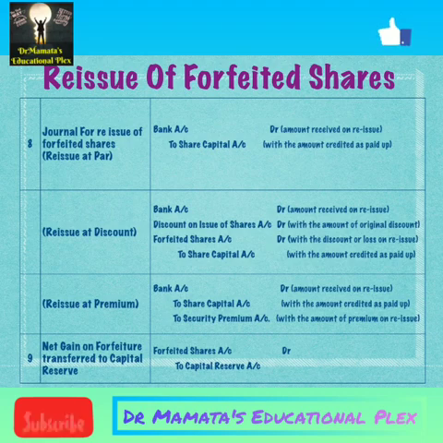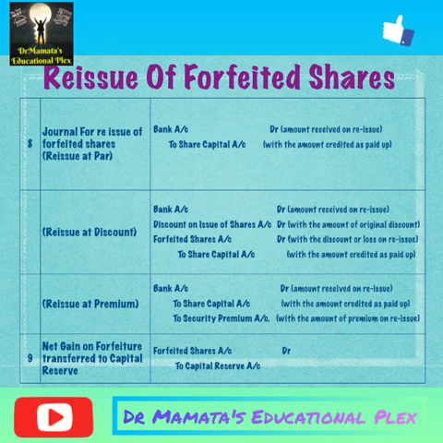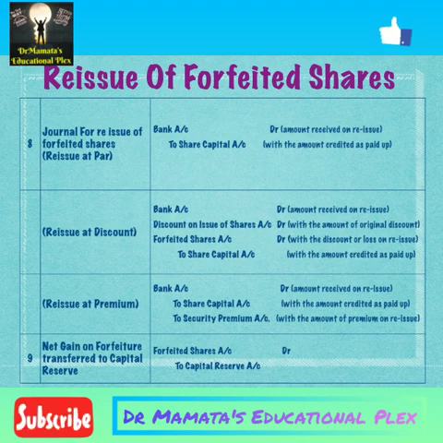Then reissue at discount, the entry will be bank account debit, discount on issue of shares account debit, share forfeiture account debit to share capital account. Here, bank account will be debited with the amount received on reissue. Discount on issue of shares account will be debited with the amount of original discount.